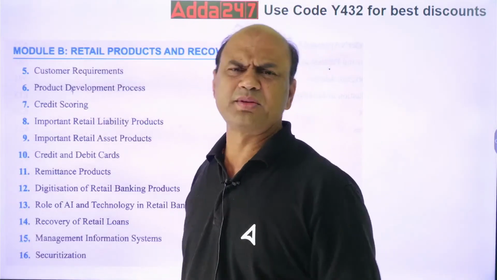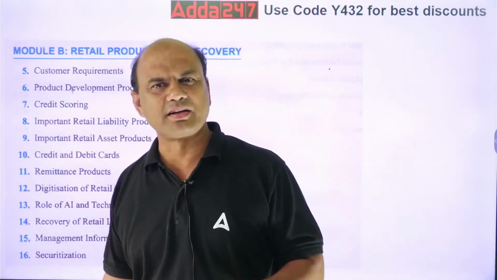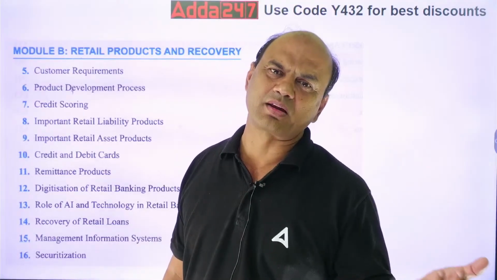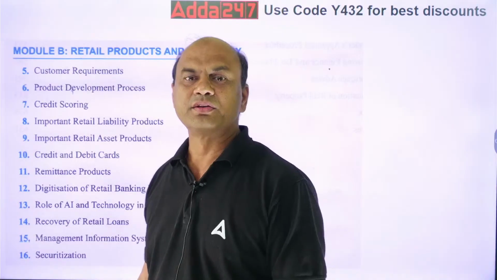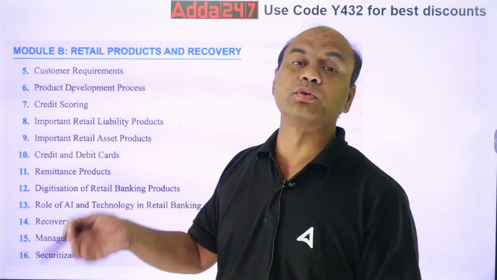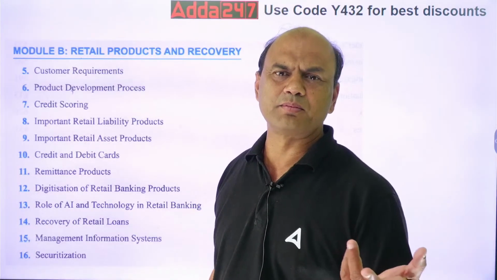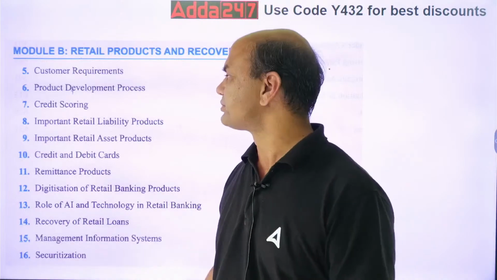Credit scoring means basically CIBIL. Not only CIBIL, there are 4 companies, isn't it? CIBIL is one of them. CIBIL, CRIF Highmark, Equifax, Experian, these 4 companies, right? So, credit scoring, and how is it useful in loans, processing of loans? How faster the loans have become because of this CIBIL and this credit scoring.